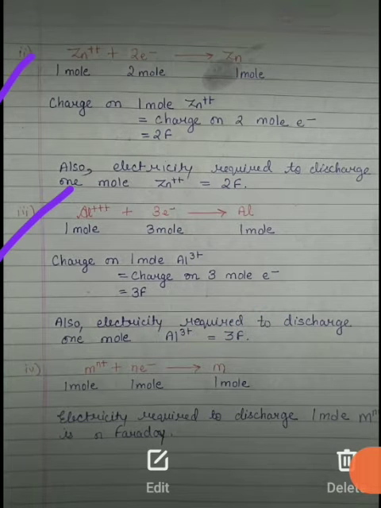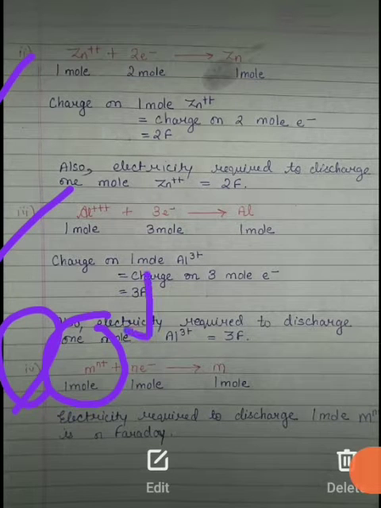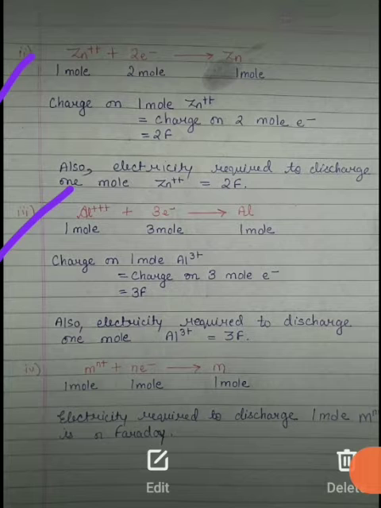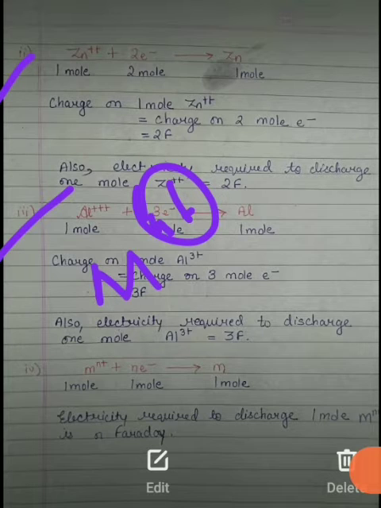Now students, we can get a general equation. If there is M^n+, gaining electrons and converting into its ground state, then the electricity required to discharge 1 mole of M^n+, which may be 1+, 2+ or 3+, is equal to n Faraday.